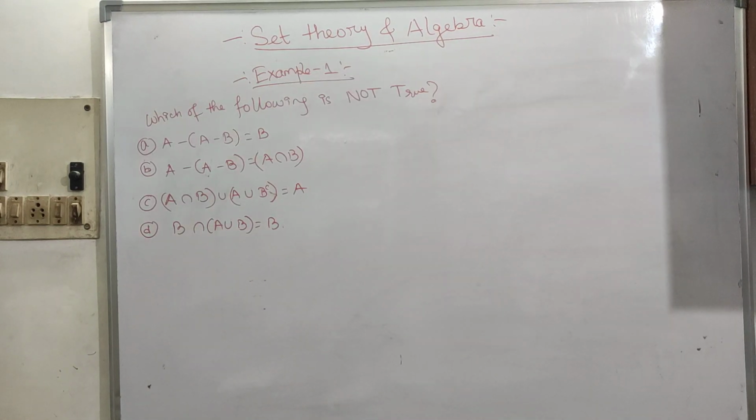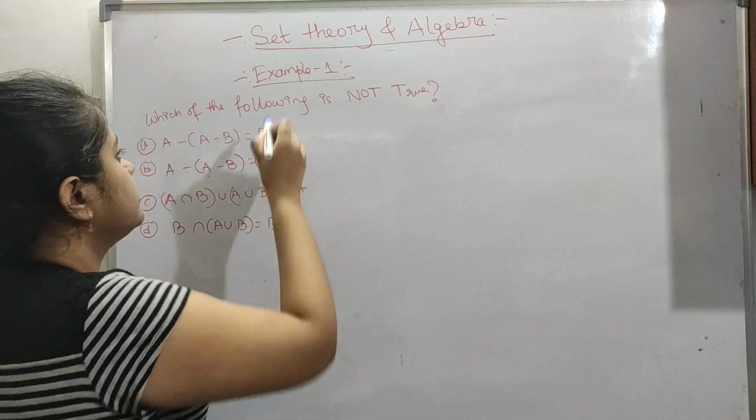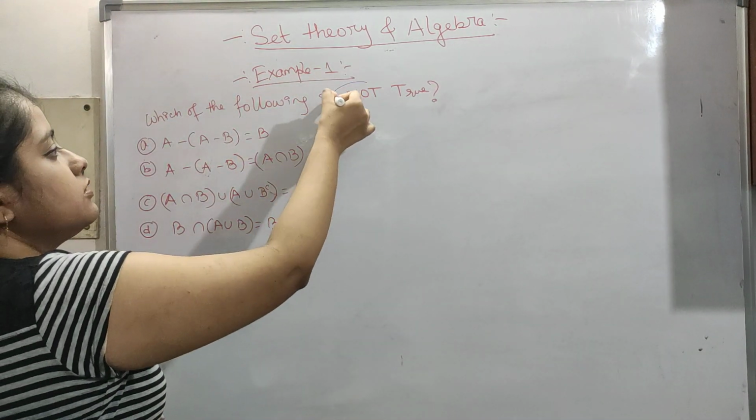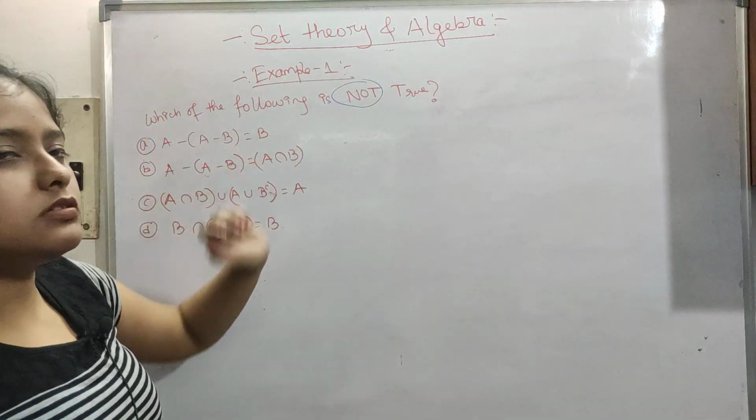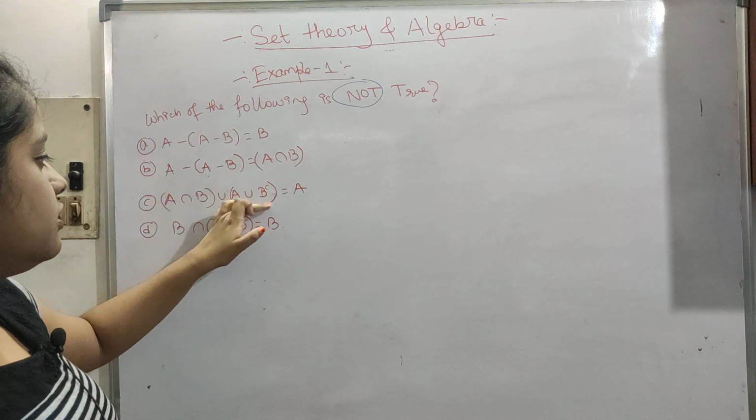So now let's see some examples here. So that you'll understand, you don't have to remember, you just need to practice. Example 1: which of the following is not true? Among these, which is not true? All of these are about A and B, so there are only two sets.